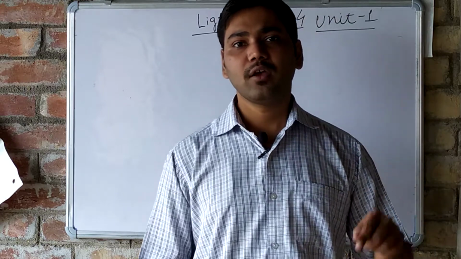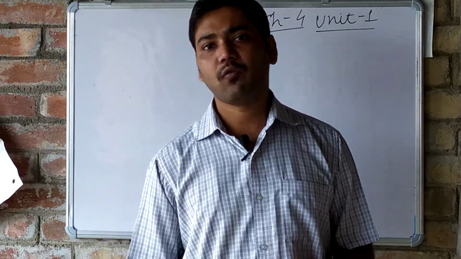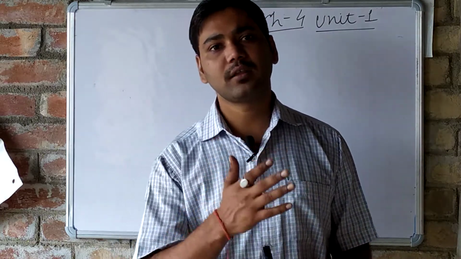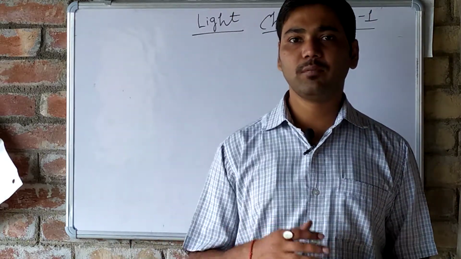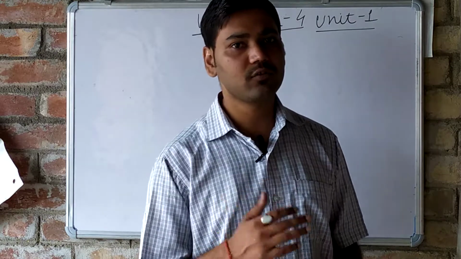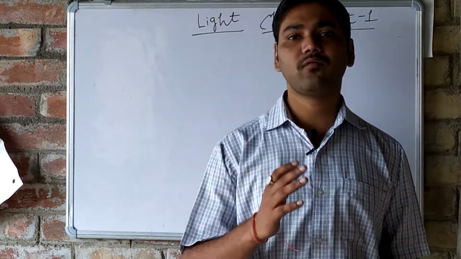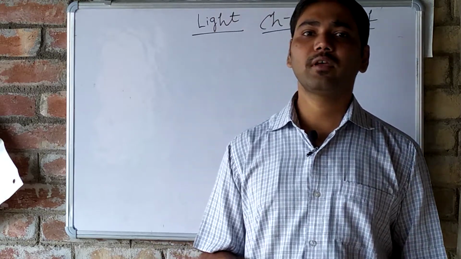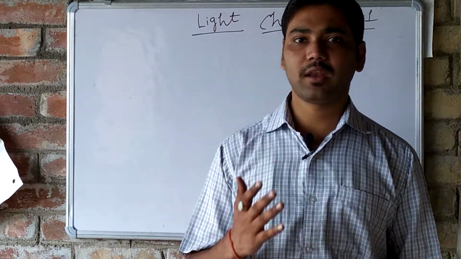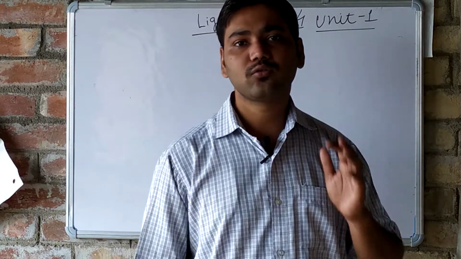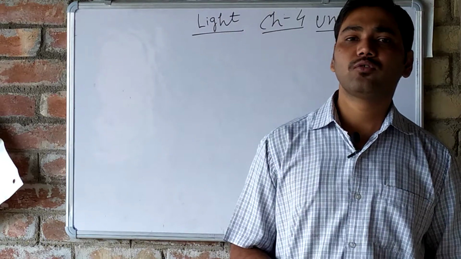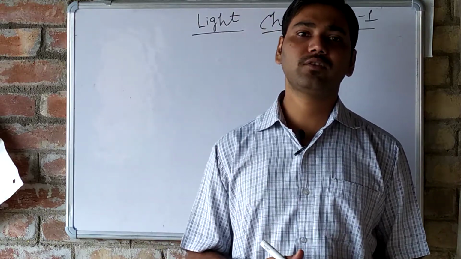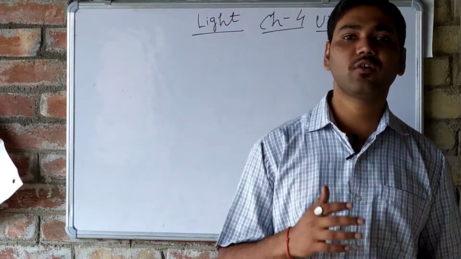But as soon as we switch on the light, what happens? We will see that the things start becoming visible to us. Now everything will be clearly seen by you. Why does that happen? Because light is a source of energy. Okay, so light is an invisible energy which causes in us the sensation of vision.